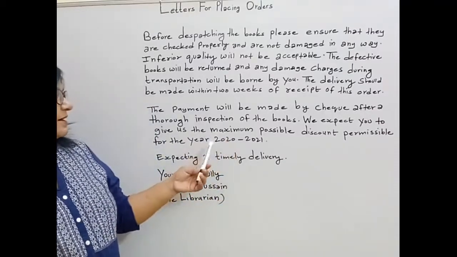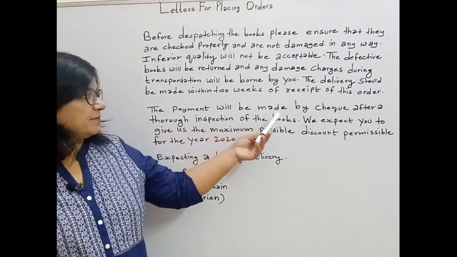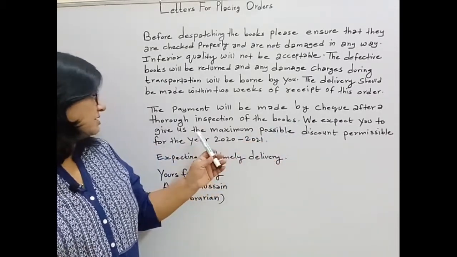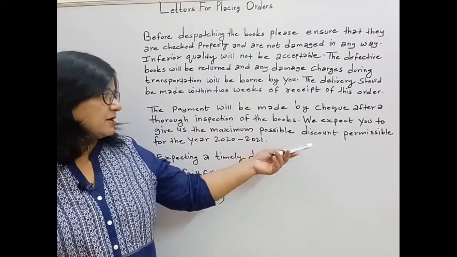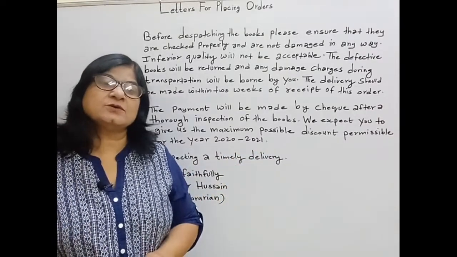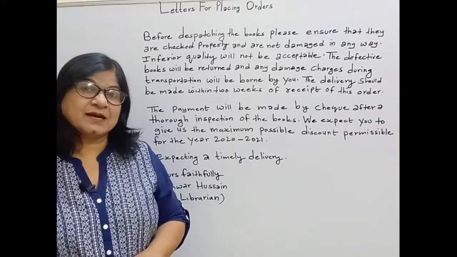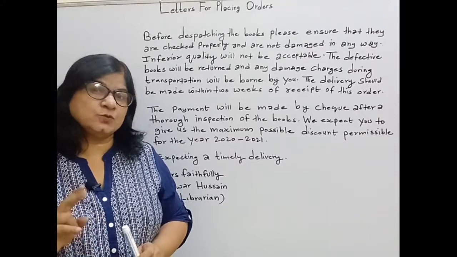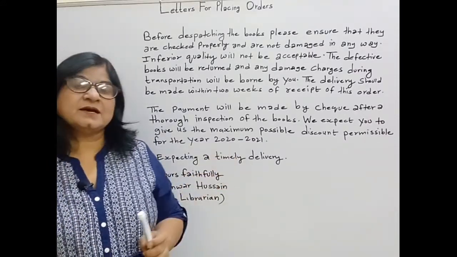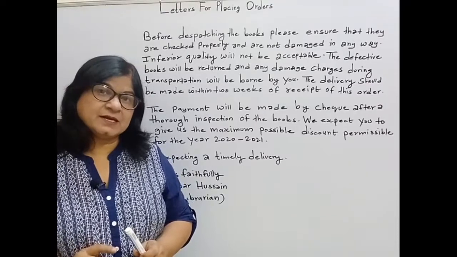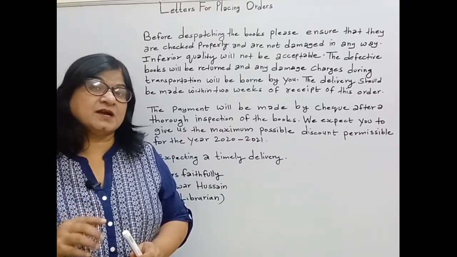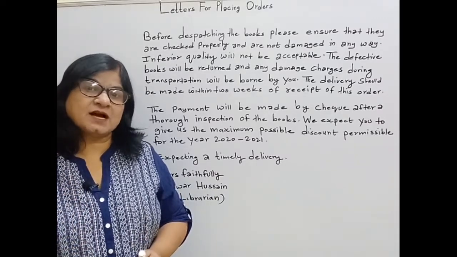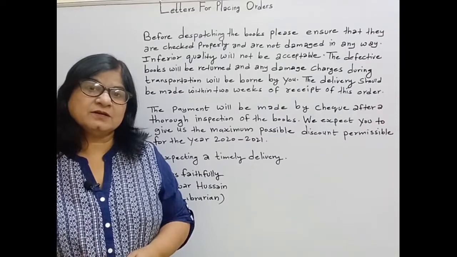And in the third paragraph, the payment will be made by check after a thorough inspection of the books. We expect you to give us the maximum possible discount permissible for the year 2020-21. Again, students, in this paragraph also we have touched 2 points. Point number 1 is how the payment will be made, and point number 2 is we are expecting or requesting them to give us the discount permissible for that particular year.